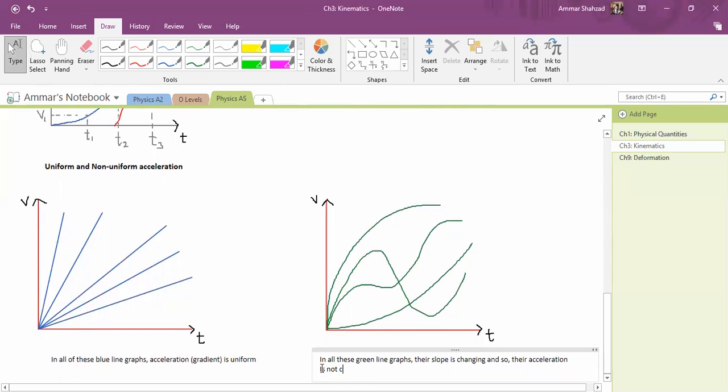Let's say the acceleration is non-uniform. So their acceleration is non-uniform. The acceleration is changing basically. That's what we mean. Okay.